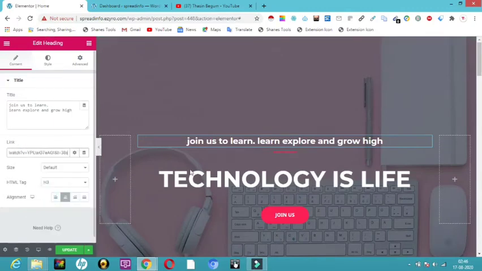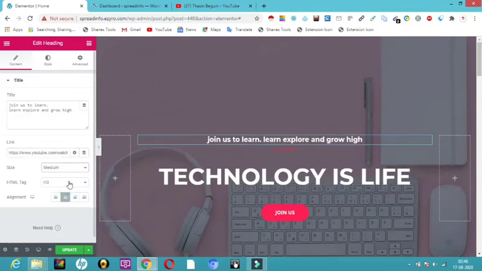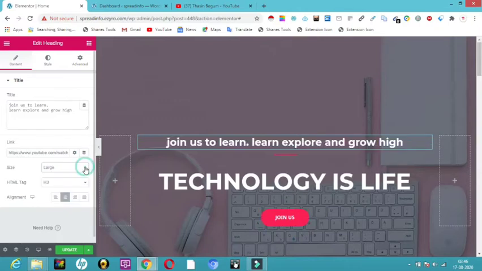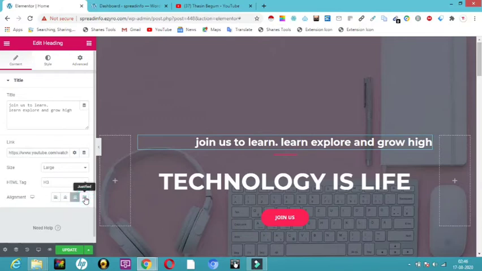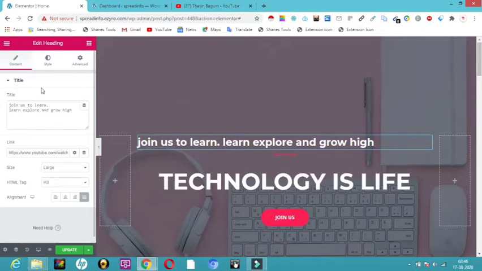So once anyone clicks over here, it will directly take them to my URL page. Here you can have a size, anything like small, medium, XL, however you want it to be. If I click on size and change it, you can see large, this is the large and this is how it looks. And if you want it to be XXL, you can have it. And alignment, how you want it to be, center, right or left alignment. So you can make this. So this is all about content when it comes to title and all that.